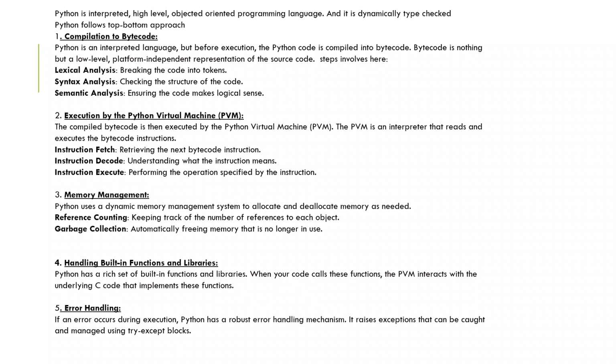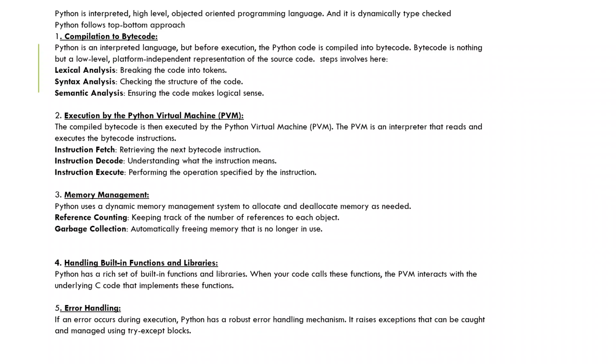After that, error handling. After 3.10 or 3.11, Python gives very good verbose output about the error, meaning a detailed error. In a future session we will write one code, execute it, and then I will explain it one by one again.